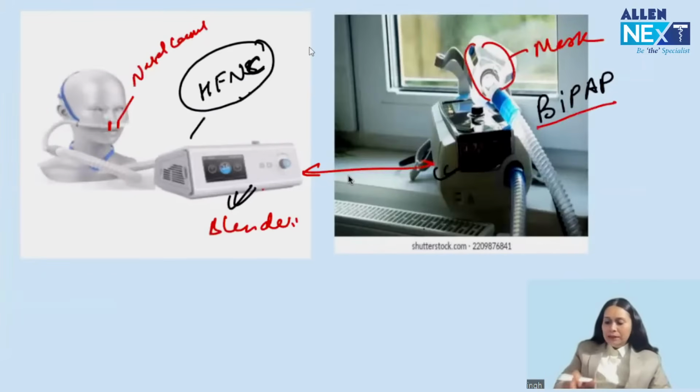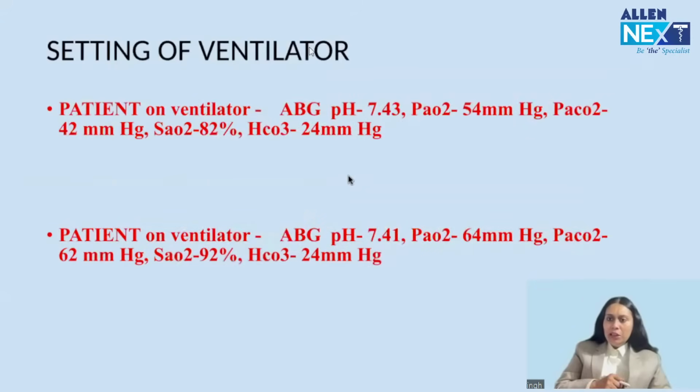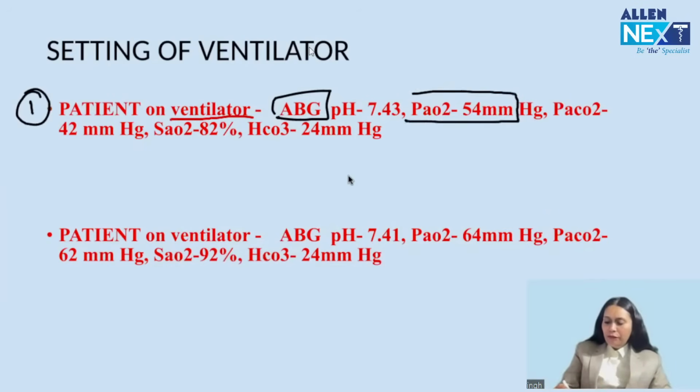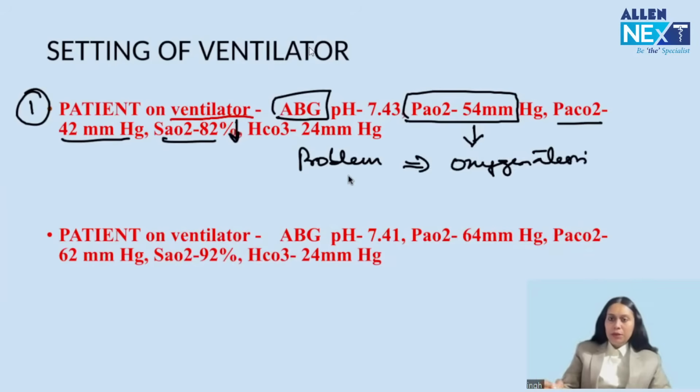Okay. Now, next topic, ventilator setting. They can ask questions on ventilator settings. Two kinds of questions I can expect. They can tell you a patient is on a ventilator, give you an ABG, and ask what change you will make. Now see, in this ABG, the patient has a PaO2 of 54, which is less, PaCO2 normal, and SaO2 is less because PaO2 is less. So what is the problem here? The problem is oxygenation. Oxygenation is not proper, right?